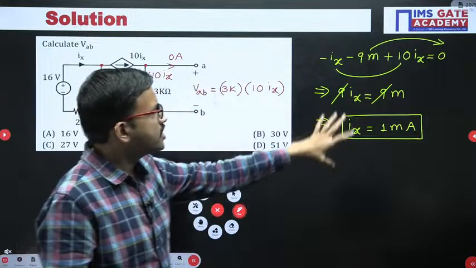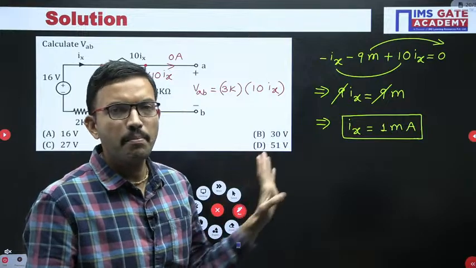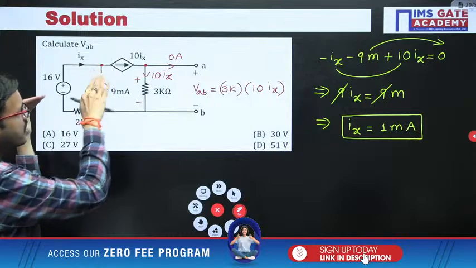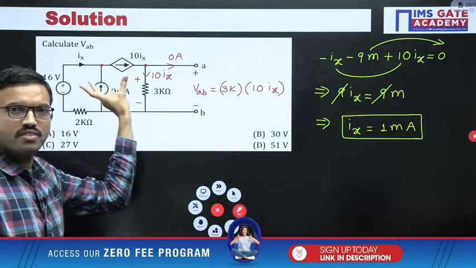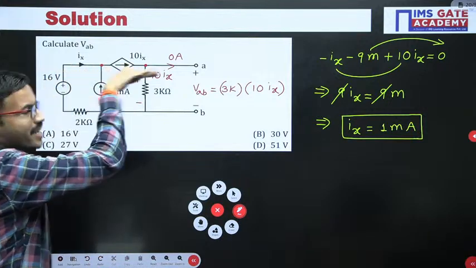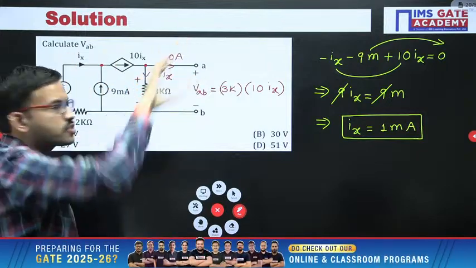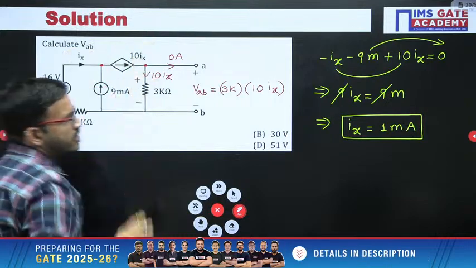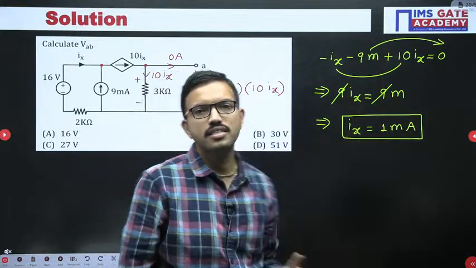See, here for understanding purposes I have written it out, but you can get the same answer without using pen and paper. Just closely observe. Here Ix is entering, 9 milliampere is entering, 10 Ix is leaving, right? First focus on these two branches. Here Ix is entering, 10 Ix is leaving. That means 10 minus 1, 9 Ix is leaving. So here 9 milliampere is entering, and net together 9 Ix is leaving. That means 9 Ix equal to 9 milli. So 9 is getting cancelled, and Ix is nothing but 1 milliampere.